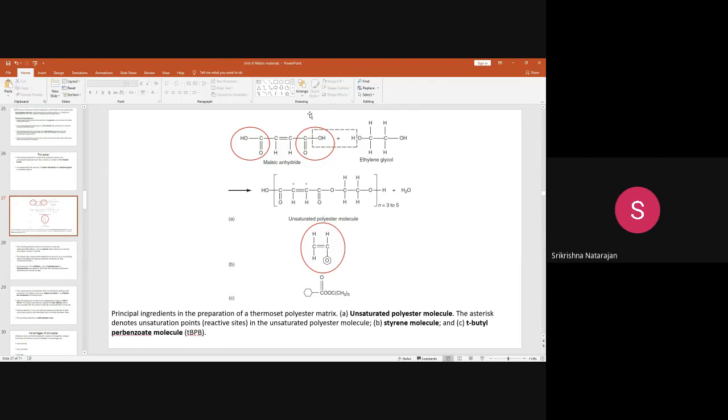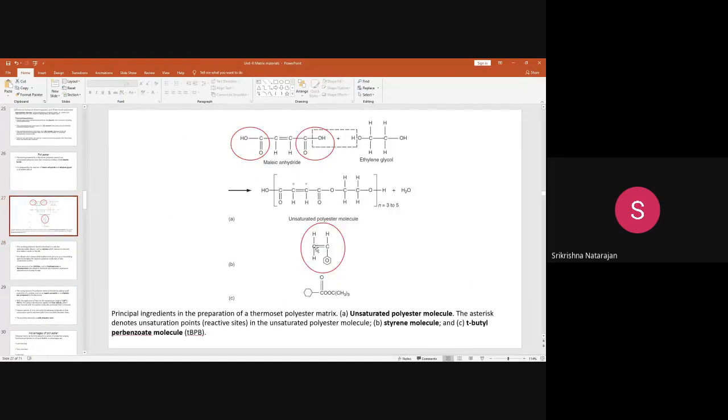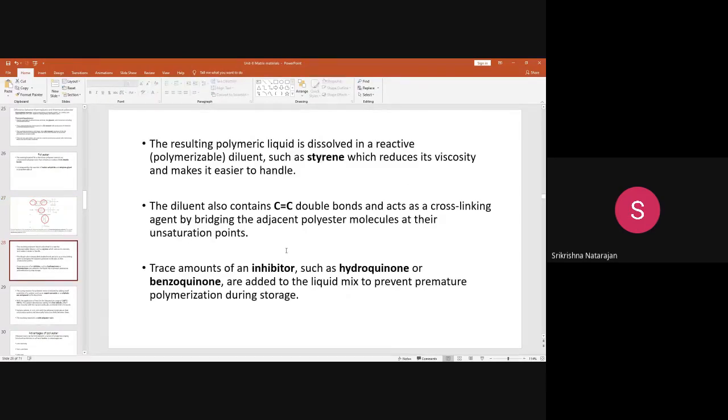When you dissolve this unsaturated polyester in styrene, it will reduce the viscosity of the unsaturated polyester, and also the styrene contains a C double bond C, and this unsaturated polyester also contains a C double bond C. This C double bond C can act as a cross-linking agent by bridging, and at the unsaturation point it can react. So it can go on making cross links.